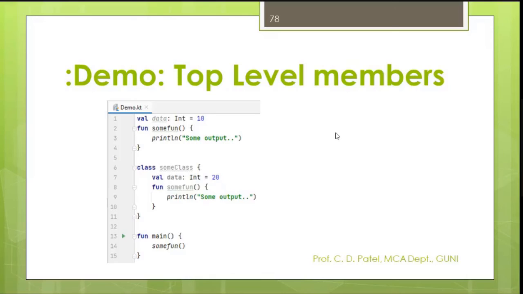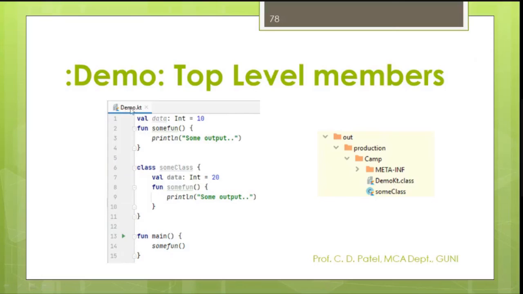Yes, sir. Okay, so this is your output. Please go through your output folder. Is there any two class or single class? Please check it out. If it is two, then write in the chat window two files. The name of the program is demo.kt and the other is the sum class. There are two files that will be created.